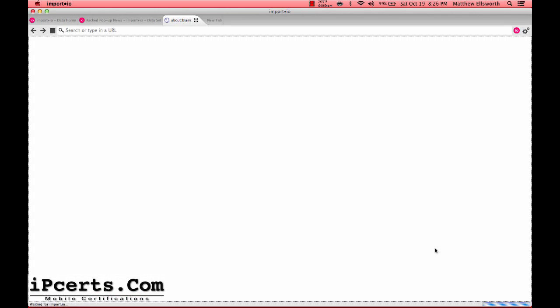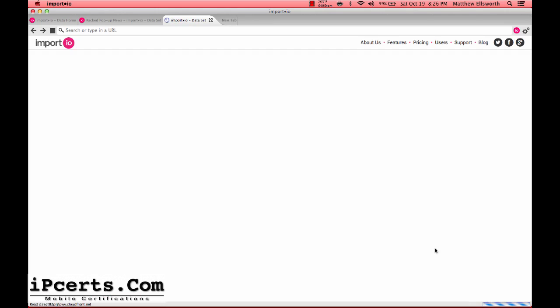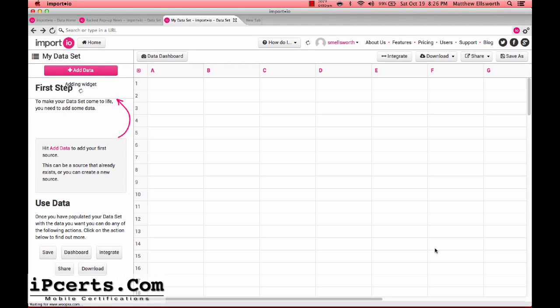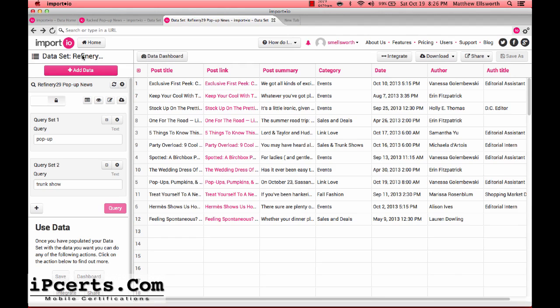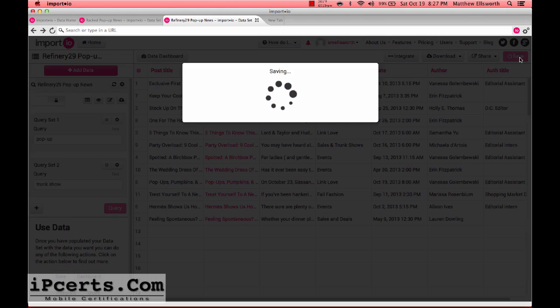Show me the data is right. All right, we're going to go through our list of things to do when we get back to this. So I just want to remove dataset here. Refinery 29 pop-up news is right. Let's save that. Click save over here as well.